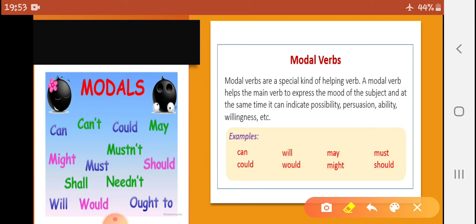Now let's find out the definition of modal verbs. Modal verbs are a special kind of helping verb. A modal verb helps the main verb to express the mood of the subject, and at the same time it can indicate what? Possibility, persuasion, ability and willingness. What ideas do you get? What can you perceive from these sentences? You can perceive that there is some possibility, there is some persuasion, there is an ability of a person, there is some willingness of doing something. Clear? Let's move further.